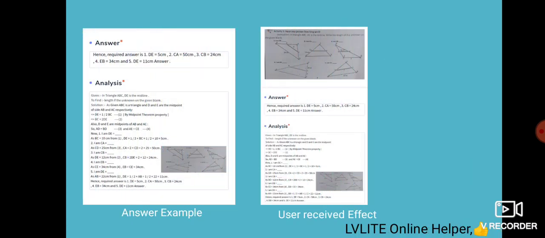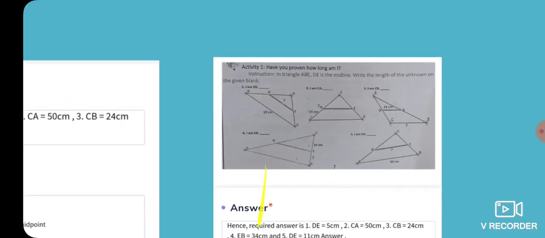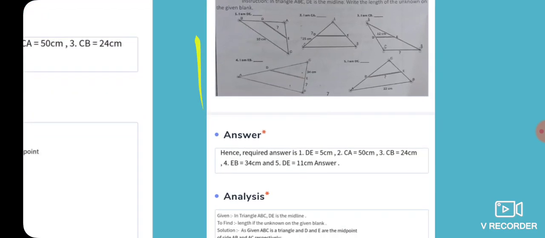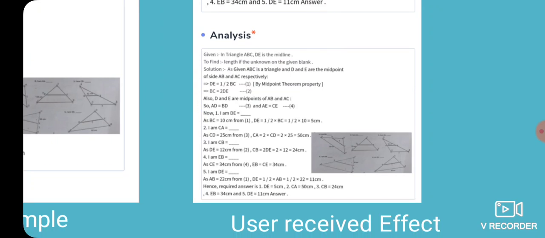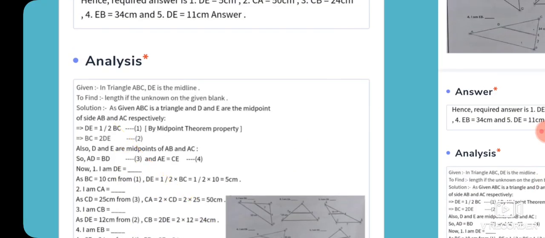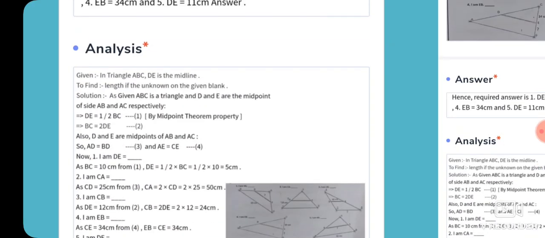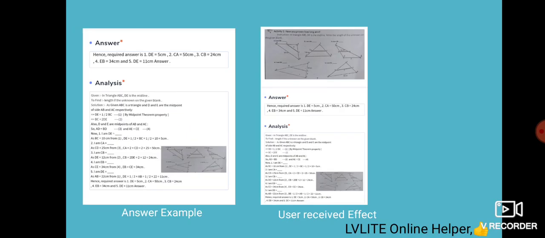So in this way, see, this is the question, and this is how you have to provide the answer. See, answer and analysis. Answer means the final answer, and this is the analysis. You have to write the whole analysis and you can see the answer. Two types of analysis are shown here. So you can easily earn by solving the questions.